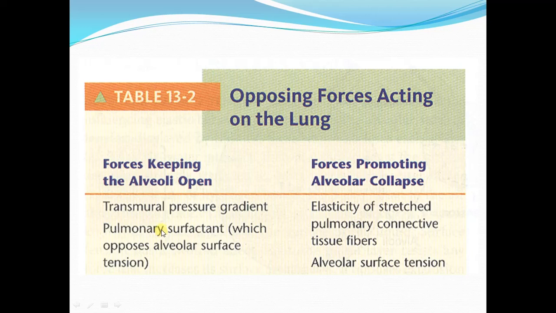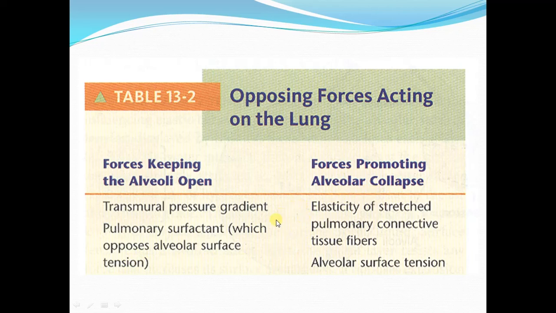The second force which keeps the alveoli open is the pulmonary surfactant. It is the substance which reduces the surface tension, or opposes the surface tension in the lung alveoli, and surface tension is the force which promotes the alveolar collapse.